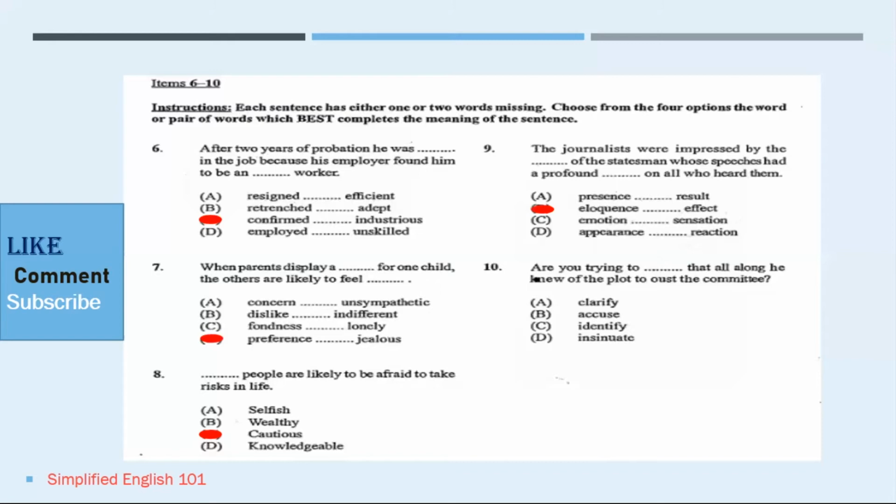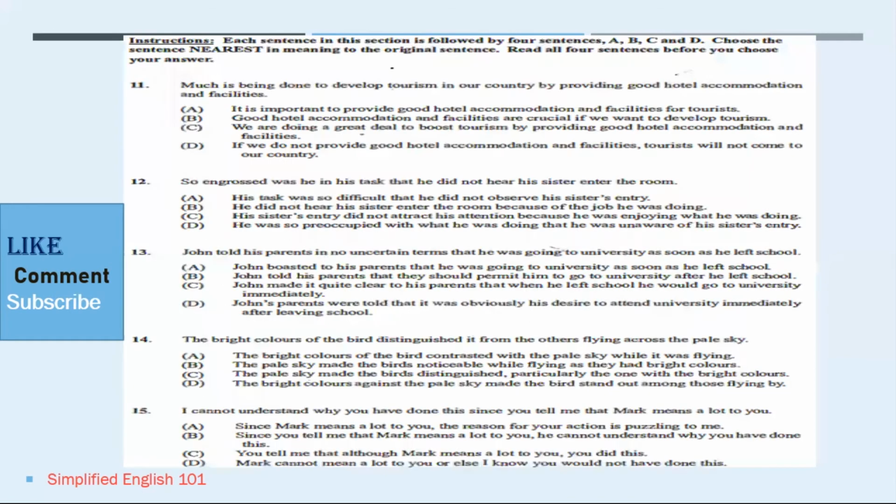Number 10 reads, are you trying to dash that all along you knew of the plot to host the committee? It would not be clarified, because when you clarify something, you make it clear. Based on the context of the sentence, it would not be accused nor identify. However, it would be insinuate, as insinuate means to imply or to suggest. Let's move on to number 11.